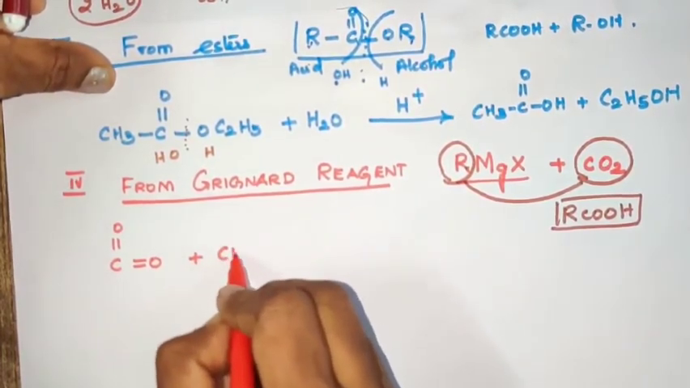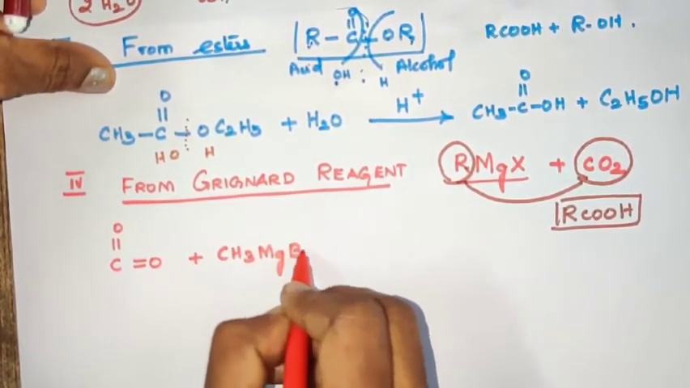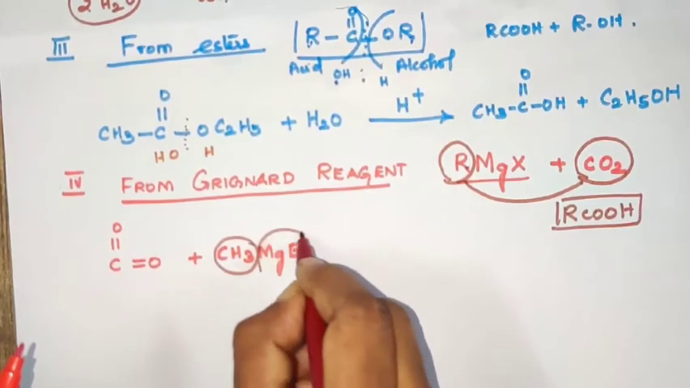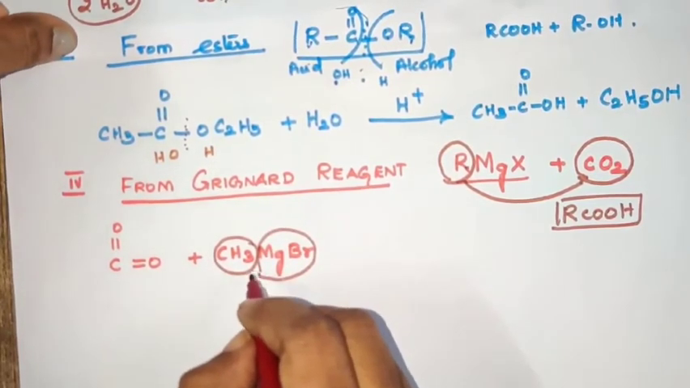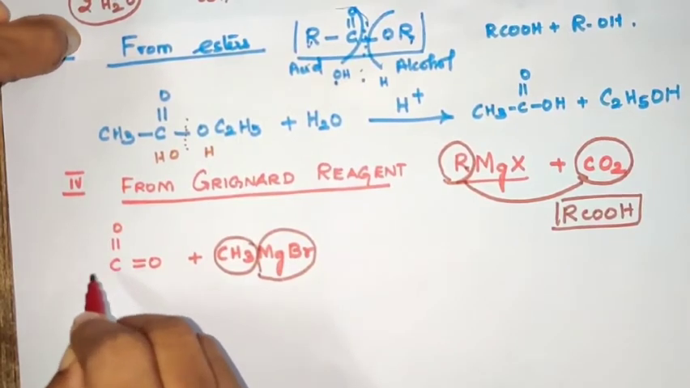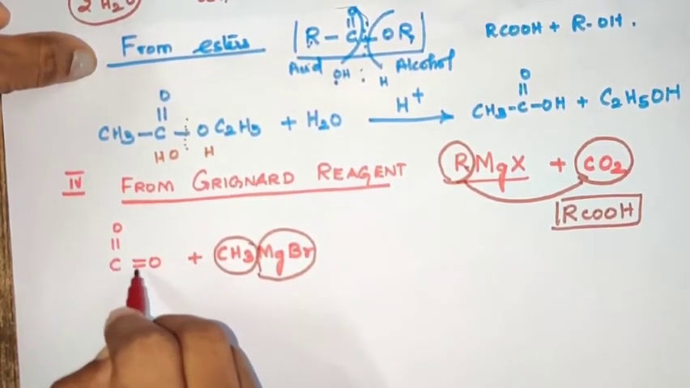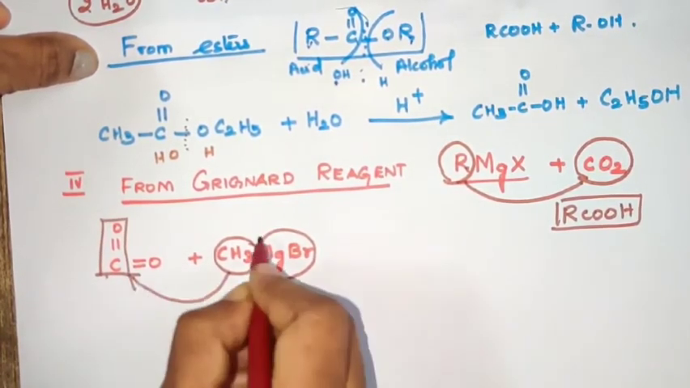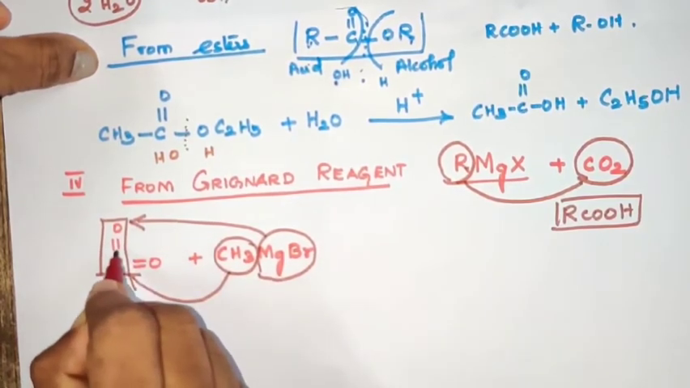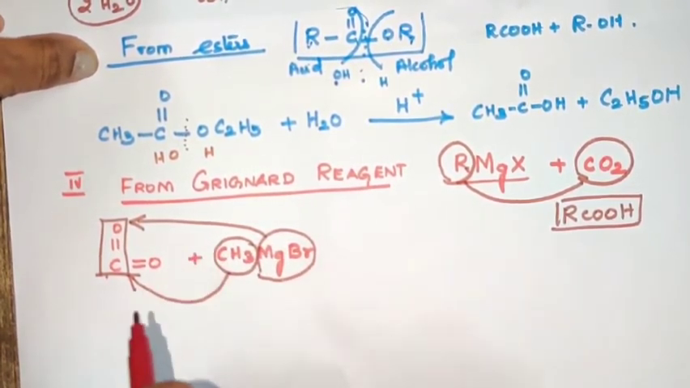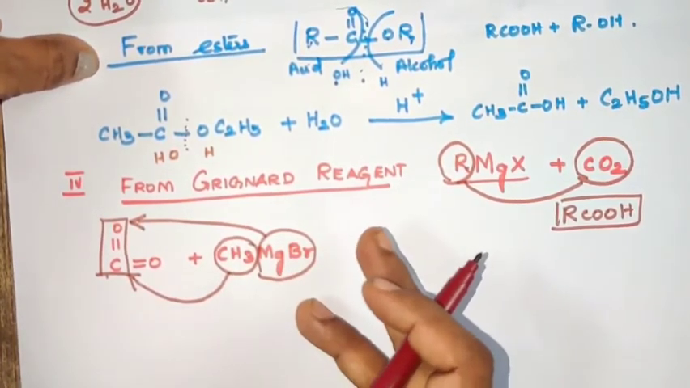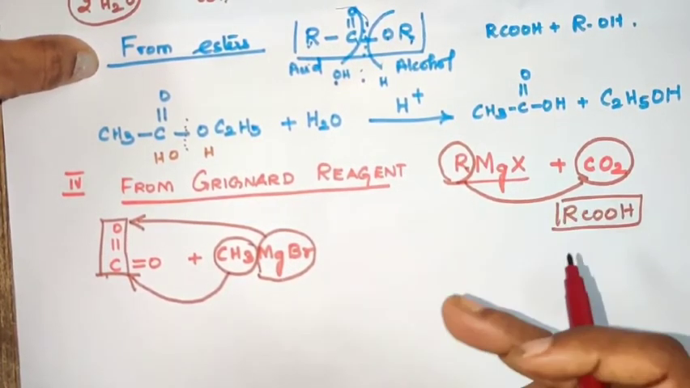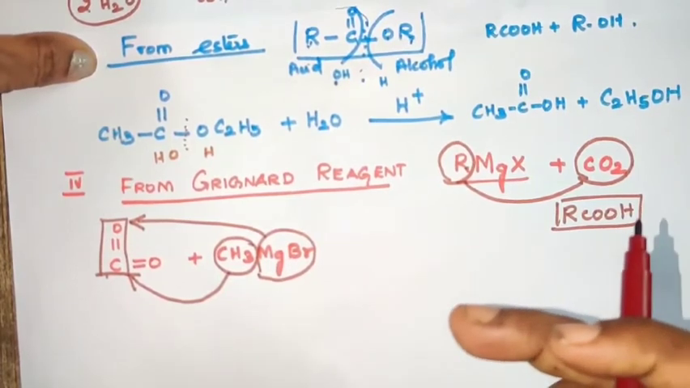I am going to take the example of the Grignard reagent called methyl magnesium bromide. Methyl magnesium bromide has two parts. The methyl group is electronegative in nature. MgBr is electropositive, because magnesium is a metal. Carbon dioxide also consists of two things: C is an electropositive element and oxygen is an electronegative element. Hence the methyl group, which is electronegative, goes to the electropositive carbon atom, and magnesium bromide, which is electropositive, goes to the electronegative oxygen atom. Let us see then what happens.